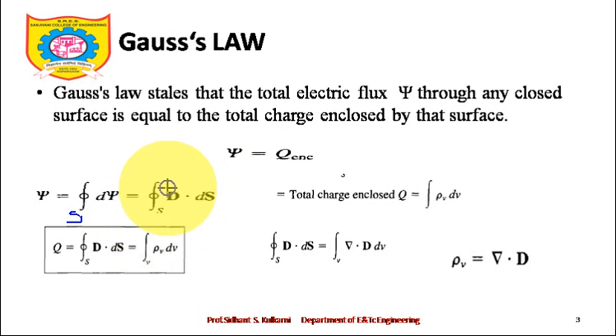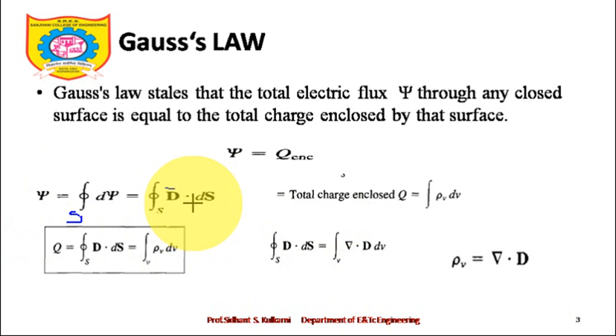What is D bar? It is electric flux density. If you remember, the unit of D bar is coulomb per meter square. When it is multiplied by a surface, once again meter square, the answer will be coulomb, and the unit of psi will come as coulomb. So these units are consistent. Whenever you get any mathematical expression, you should have this habit of checking the units.